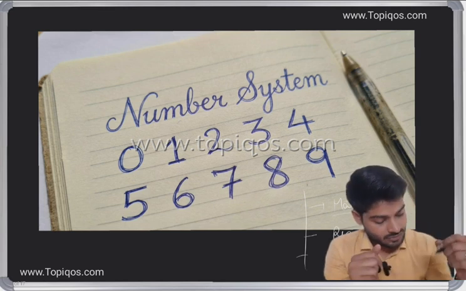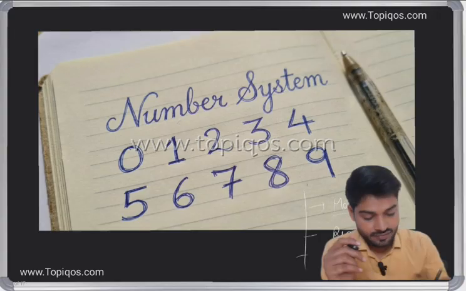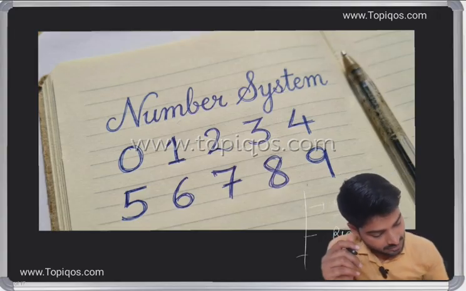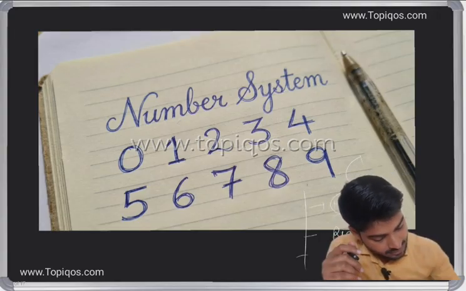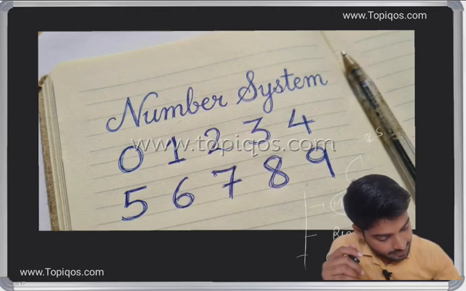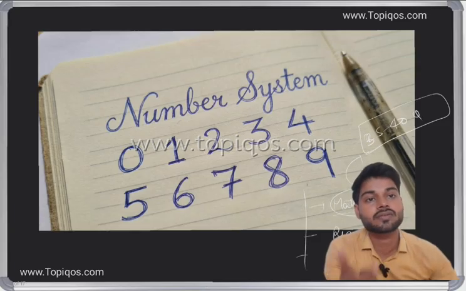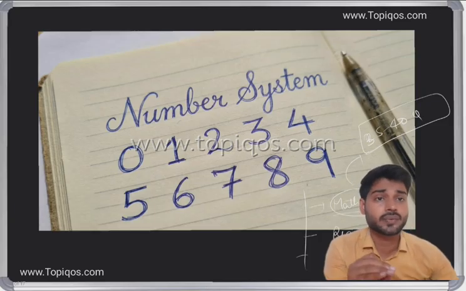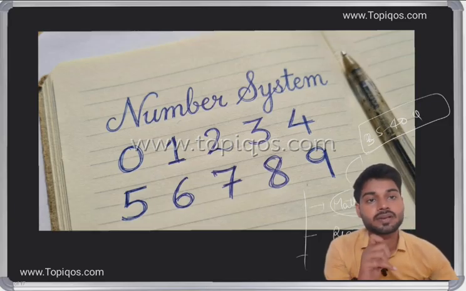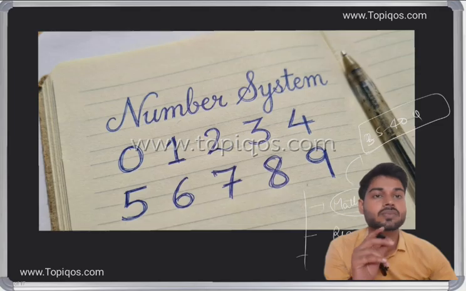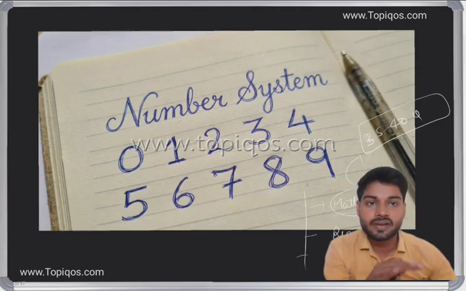In the mathematics section you will see 35 to 40 questions.